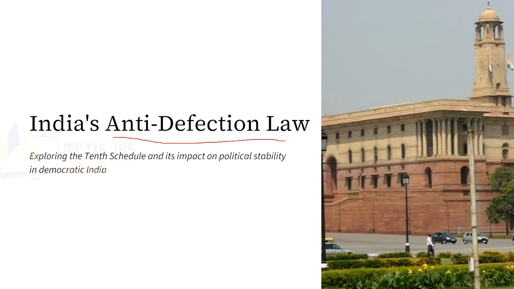Now, this election was held in the year 2017, and the strength of the Goa Legislative Assembly was 40. Out of 40, the BJP won 13 seats.